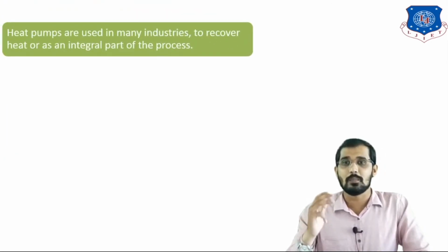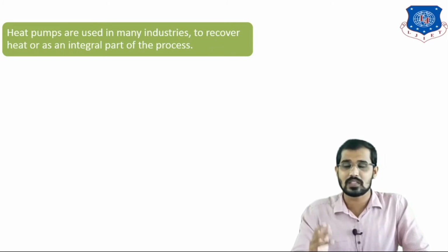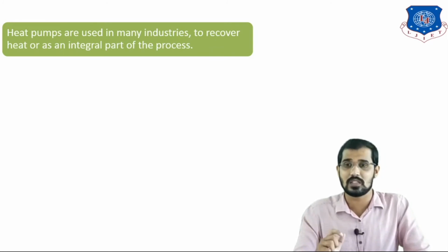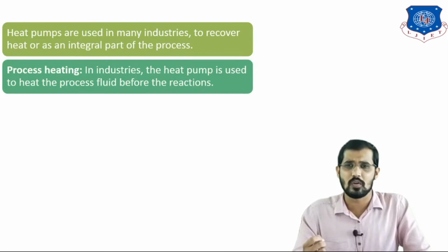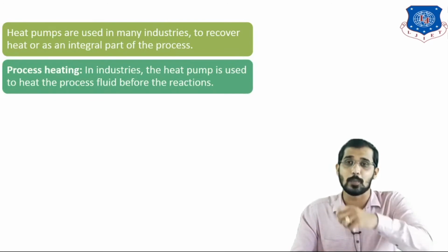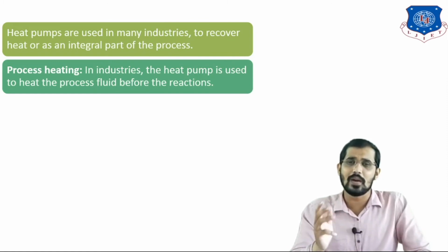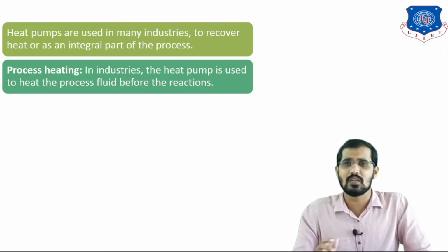Now we will see some examples or applications of the heat pump and heat engine. First of all, heat pumps are used in industry for heating various fluids, and are also used as an integral part of processes. The second one is process heating, where we use a heat pump to extract heat from the process fluid, so we can provide internal heat to the streams. That's why process heating can be done by the heat pump.